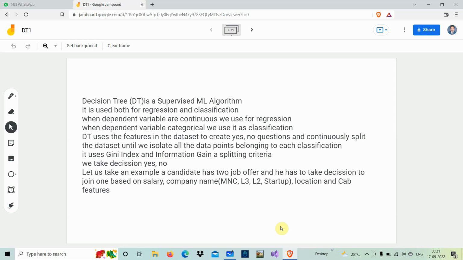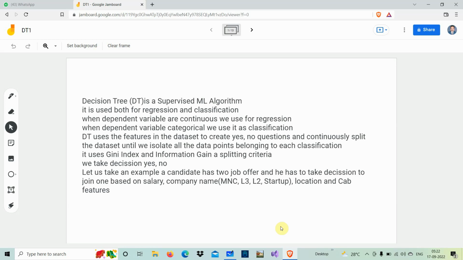The decision tree uses the features in the data set to create yes or no questions and continuously split the data set until we isolate all the data points belonging to each of the classifications, either yes or no, fit or unfit. So it uses either the Gini index or the information gain. We use both Gini index and information gain as splitting criteria, and we take the decision, yes or no. Let us take an example.